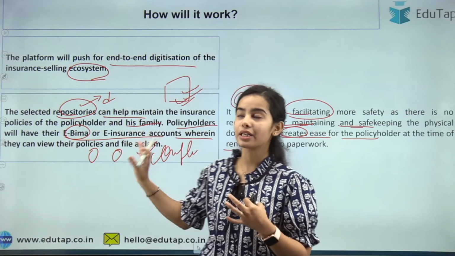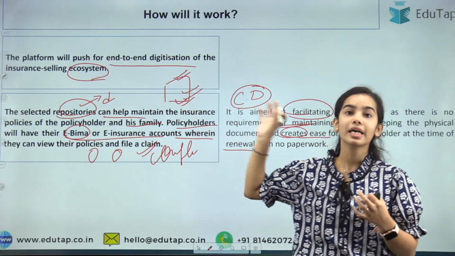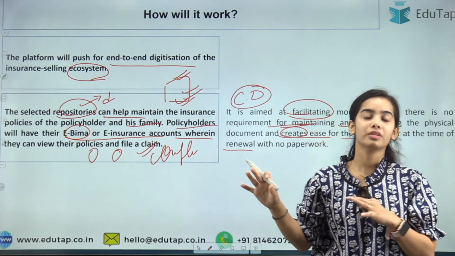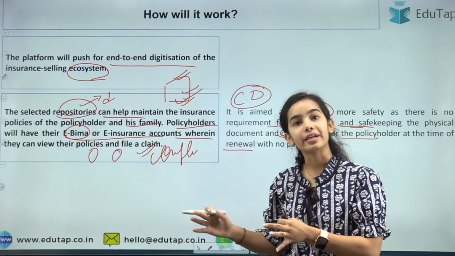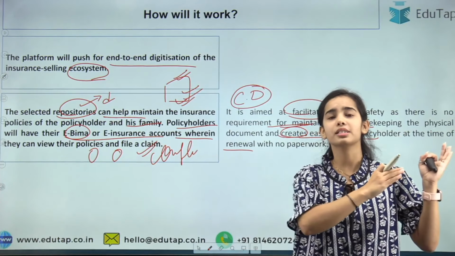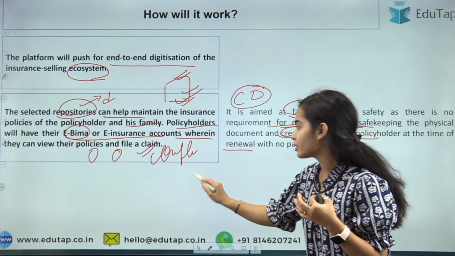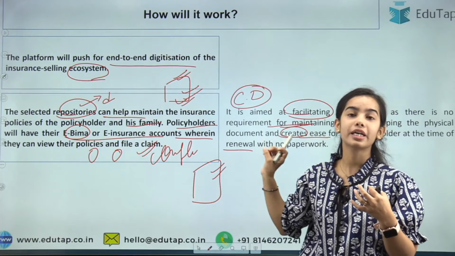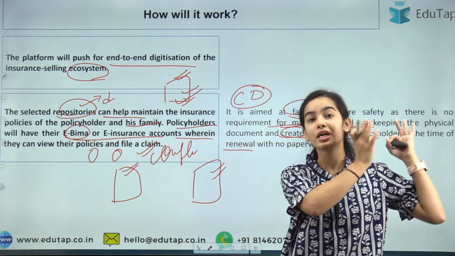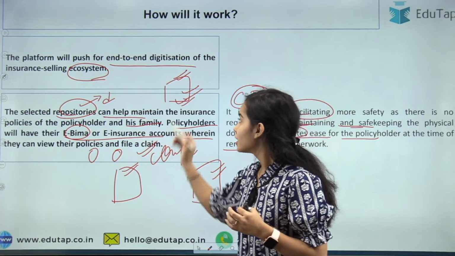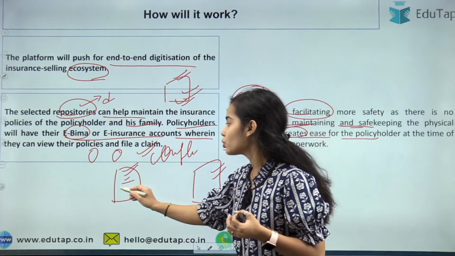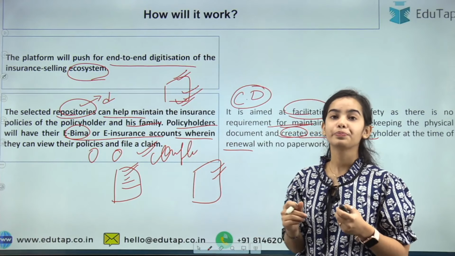So the policyholders can directly see through the database what are their policies and when is the date of their expiry. Usually, I have the insurance for my car or scooty and I forget when it is going to expire, and my scooty is in some other state, so I am not able to see the documents showing the renewal date or expiry date. But through the centralized database, whichever state I am in, whichever state the papers are in, that doesn't matter. I can see that this is my policy and it is going to expire on this date, so I have to do the renewal before that, okay.